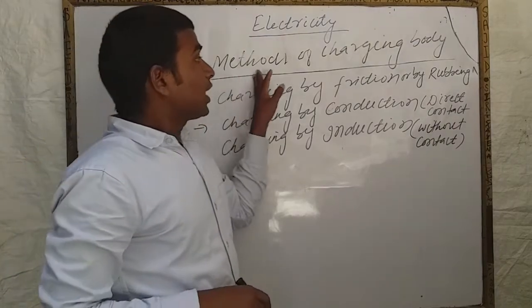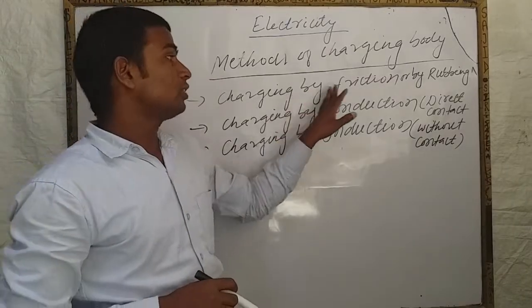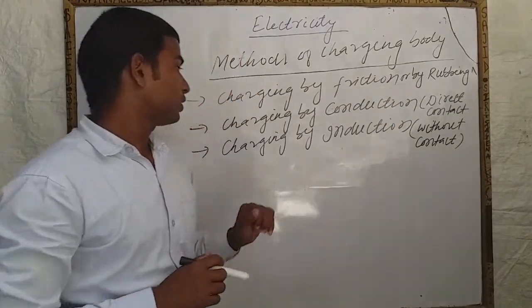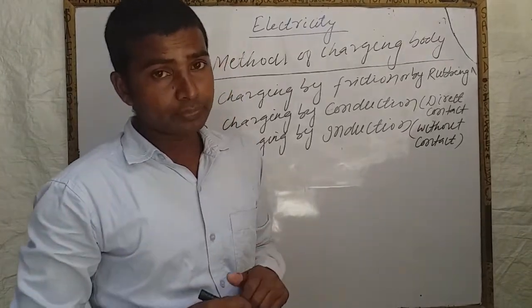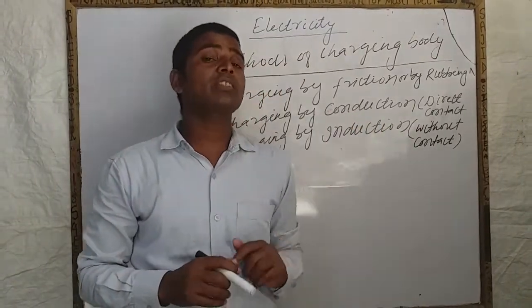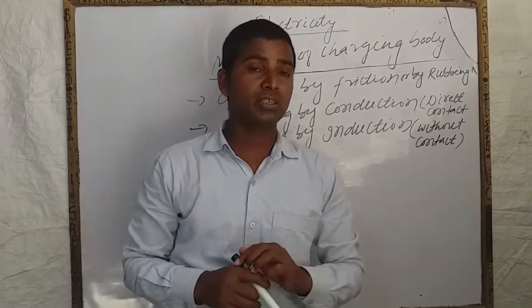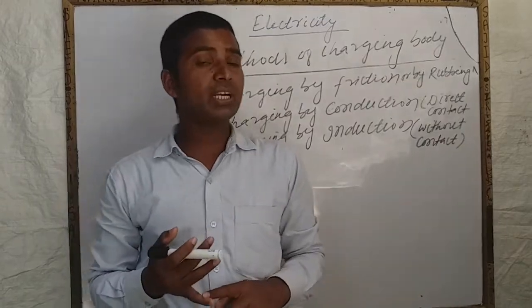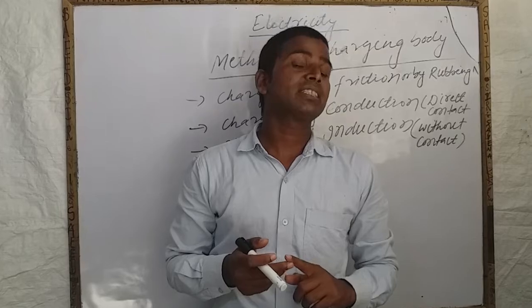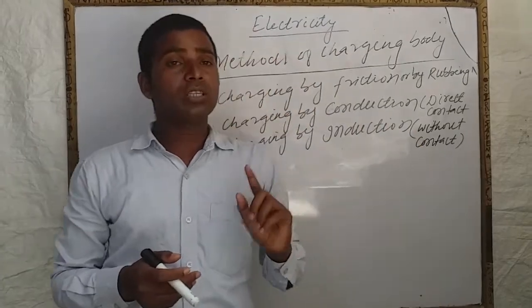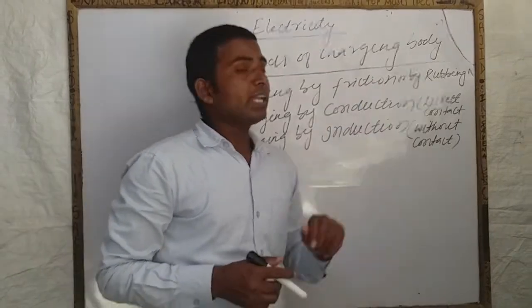Now we will read methods of charging a body. There are three methods of charging a body: charging by friction or rubbing, charging by conduction, and charging by induction. Means we can charge a body by three methods. The first one is the friction method, the second is the conduction method, and the third is the induction method. We will read all these methods one by one, in brief. First one is friction or rubbing.